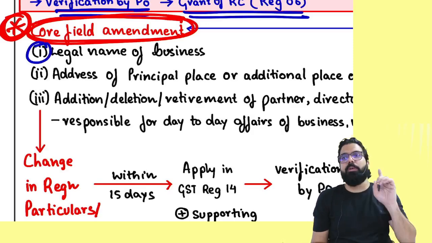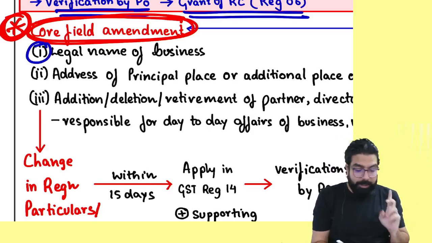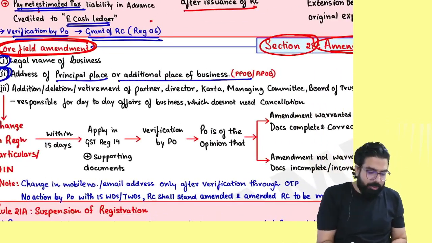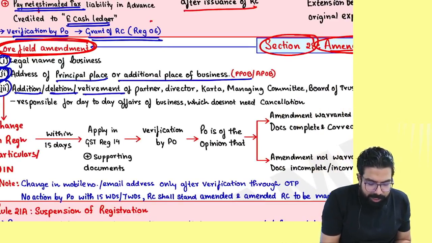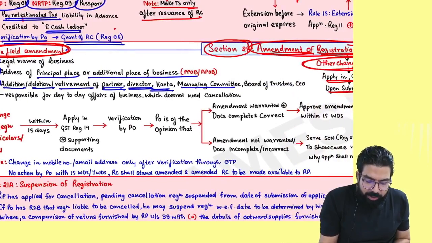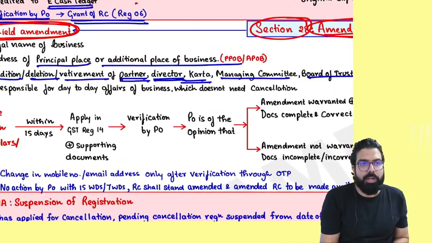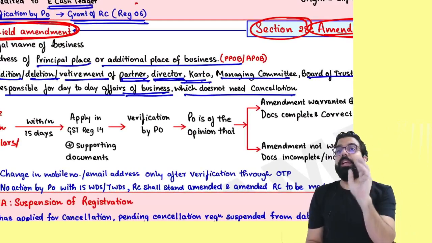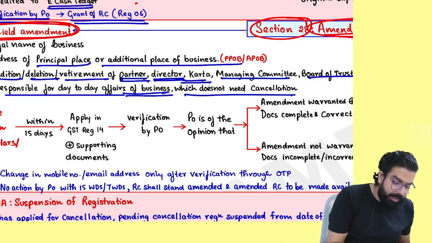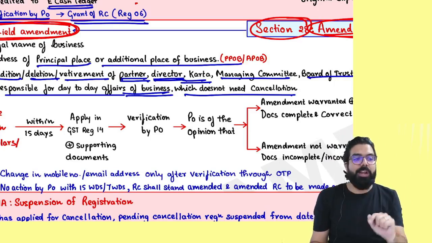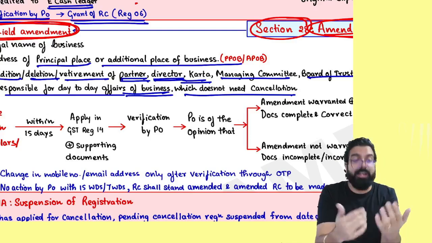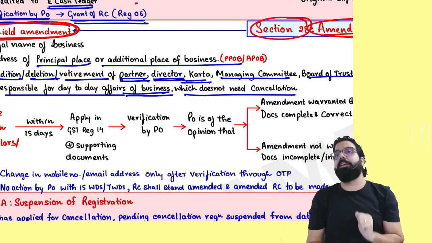Sir, which are the core field amendments? Remember, if the legal name of the business has changed, that's a core field amendment. Address of the principal place or additional place of business has changed, or addition, deletion, retirement of partner, director, karta, managing committee, board of trustees, CEO, who are responsible for the day-to-day affairs of the business, which do not need cancellation, only amendment is enough. In these three cases, because they are core field amendments, the proper officer will do the verification and only then the amendment will be granted.